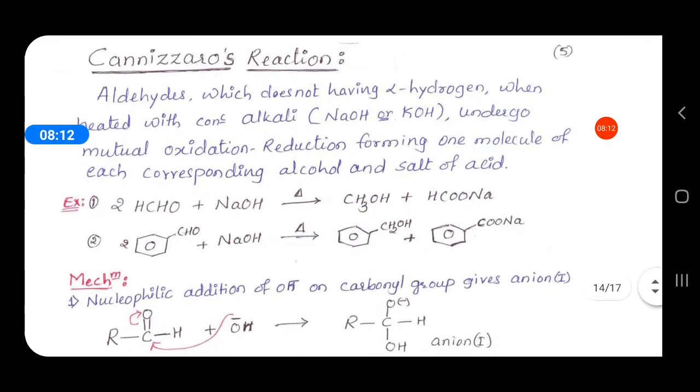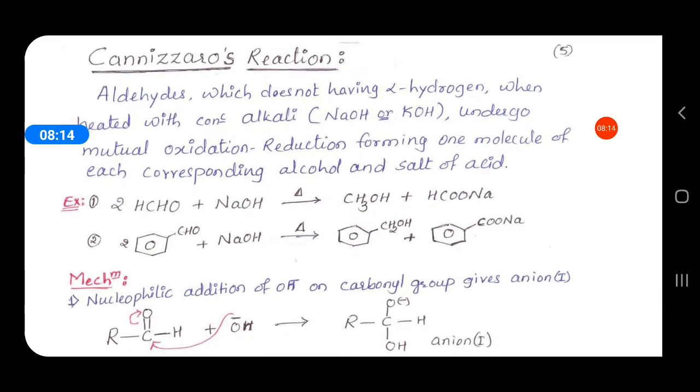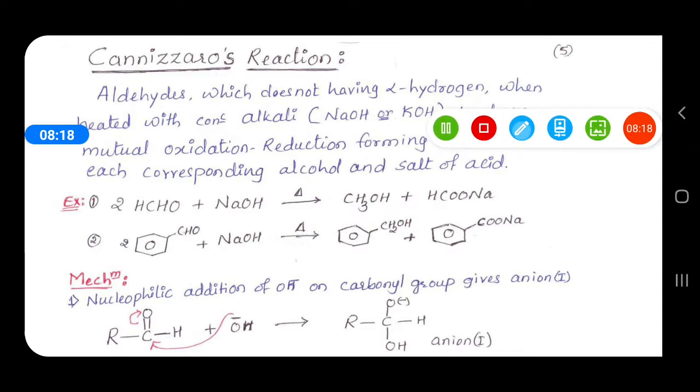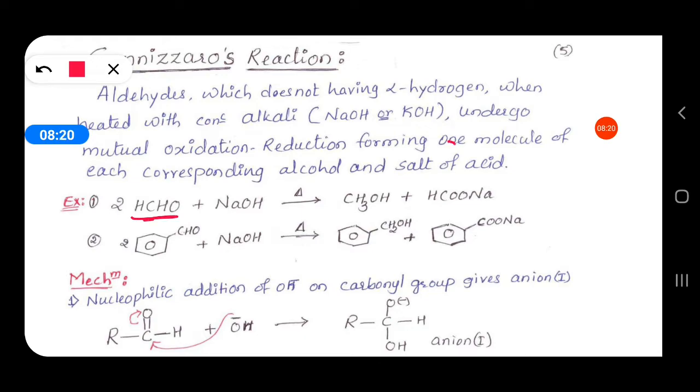In acetaldehyde we saw that alpha hydrogens are present. See here, formaldehyde is present. In formaldehyde only one carbon is there, C double bond O with H, this is the aldehyde group, and on another side another H.